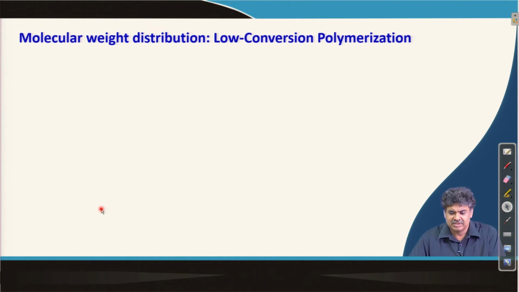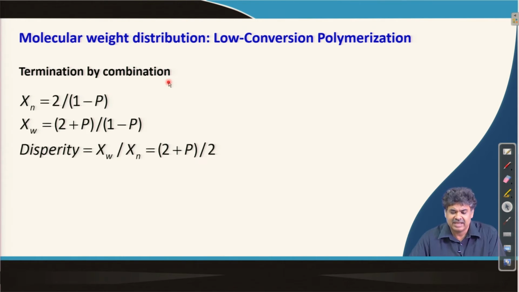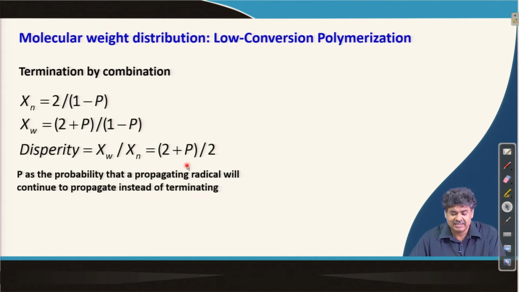So, at low conversion we assume that the concentration of monomer and I is constant, and in case of low conversion polymers we have two situations. One, if we consider termination by combination, then the degree of polymerization will come as 1 by 1 plus 1 minus P, and XW is given by this and dispersity is given by this. Now, P is a little different in this case, where P is the probability that a propagating radical will continue to propagate instead of terminating.